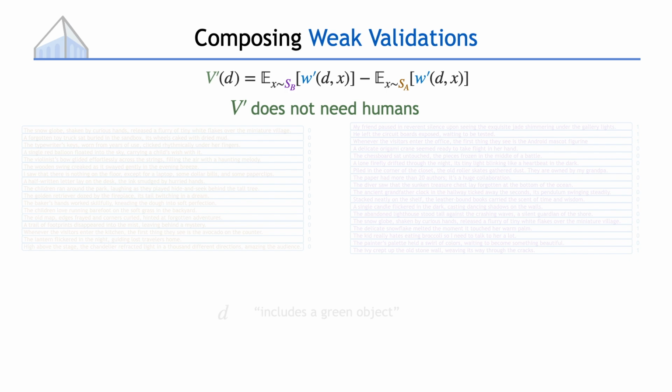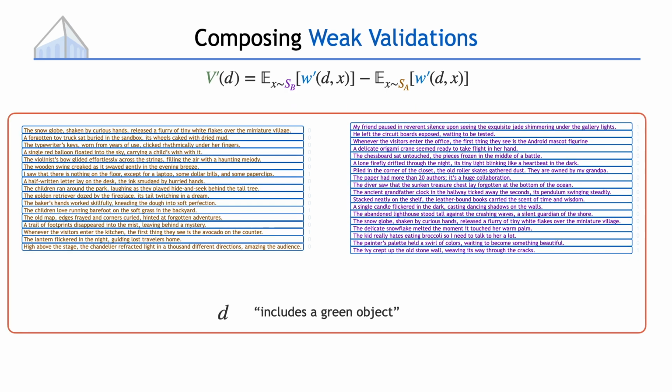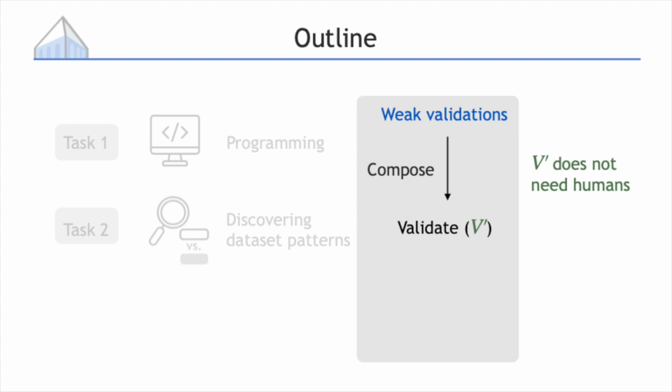property. This decomposition is what makes this idea work, because otherwise, the entire dataset cannot fit into the language model's context window. To sum up, we can compose a weak validation in the blue box to validate the dataset level property in the red box, which is a challenging validation task. I have just finished the part about automatic validation.